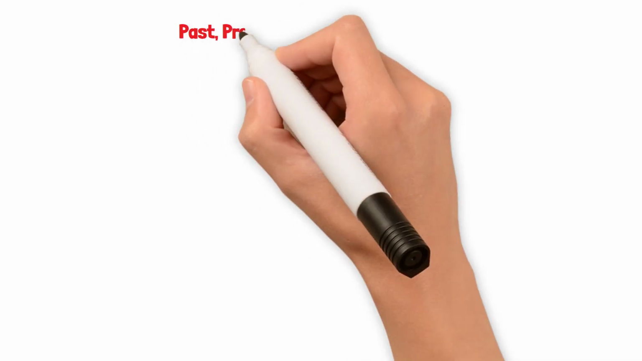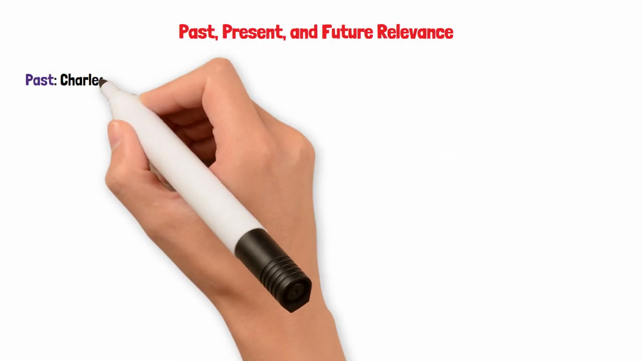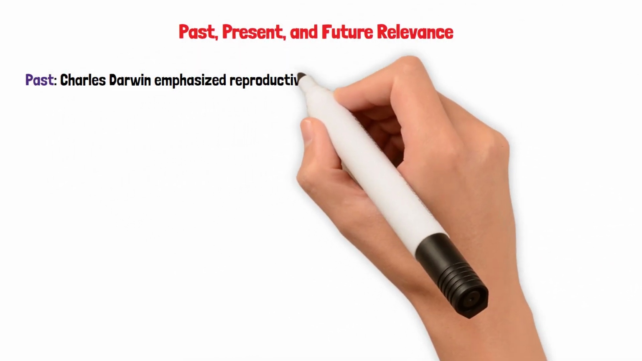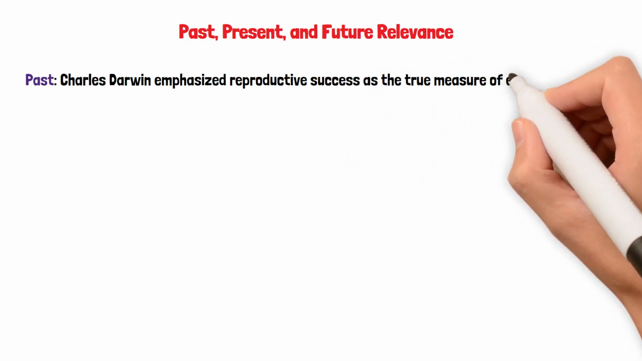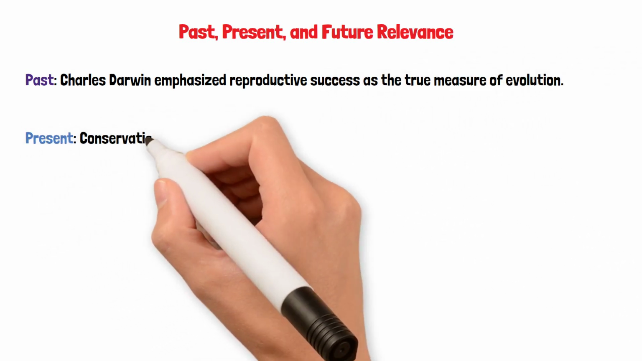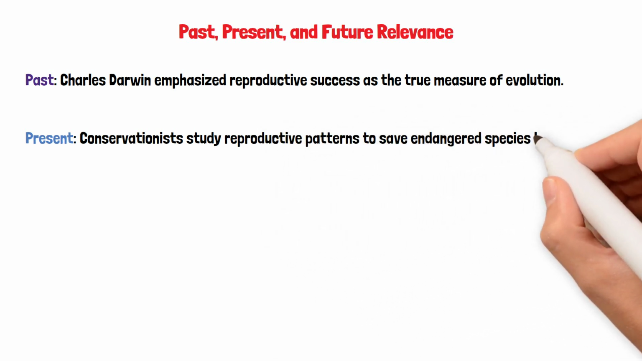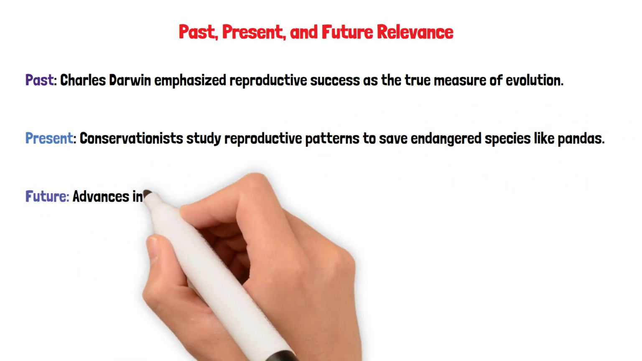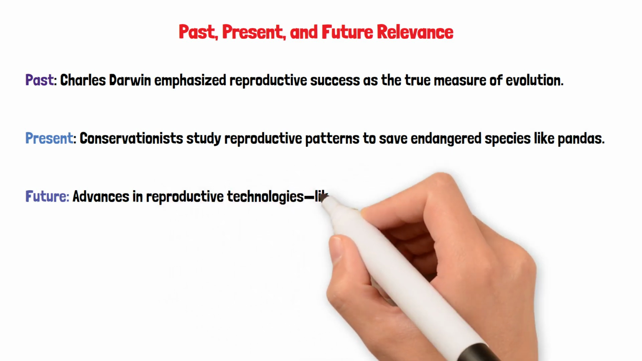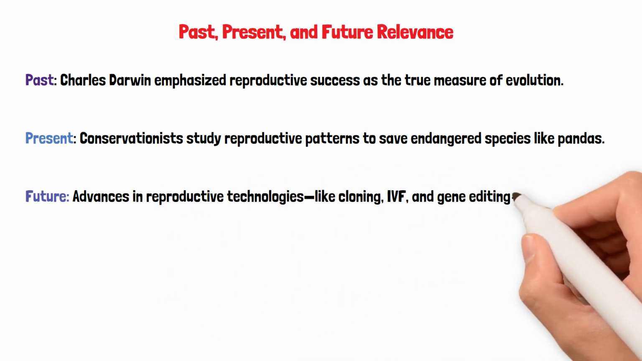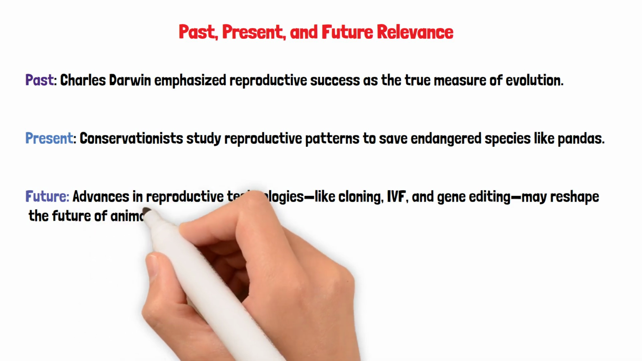Past, present, and future relevance. Past: Charles Darwin emphasized reproductive success as the true measure of evolution. Present: conservationists study reproductive patterns to save endangered species like pandas. Future: advances in reproductive technologies like cloning, IVF, and gene editing may reshape the future of animal and even human reproduction.